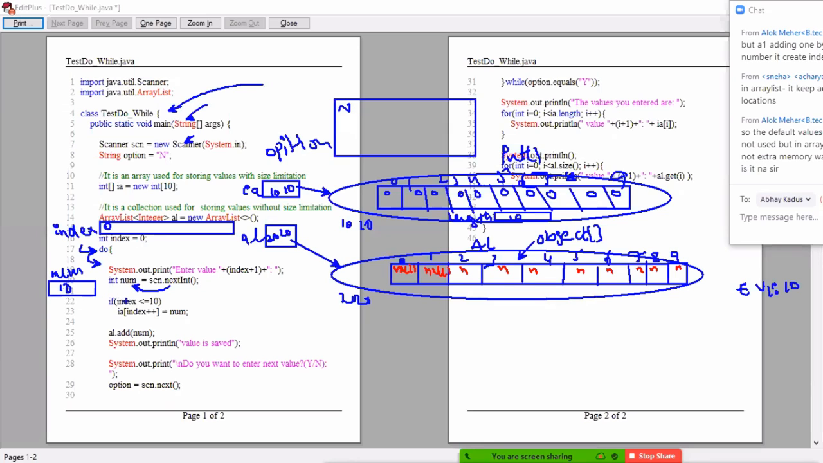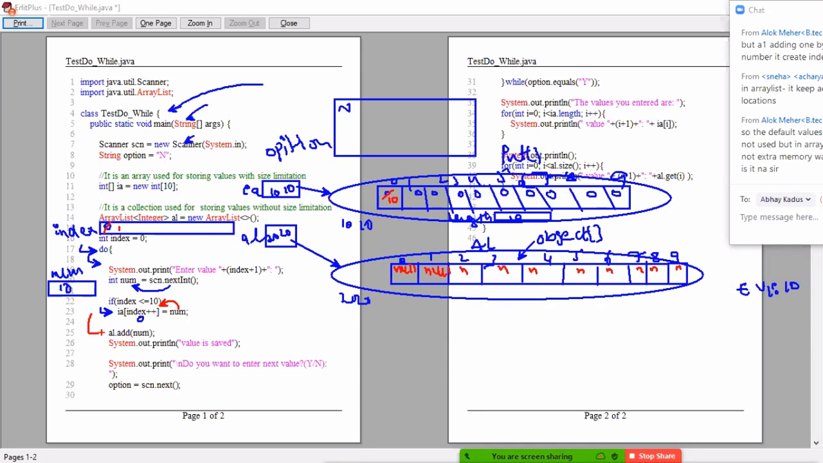Then if index value 0 is less than or equal to 10, yes, go inside. Index plus plus is an incrementing operator, post incrementing. First read value 0, then increase by 1, then perform the assignment operation. Int array of 0 equals num. Here 0 is replaced with what value? 10. Very important point, sir.